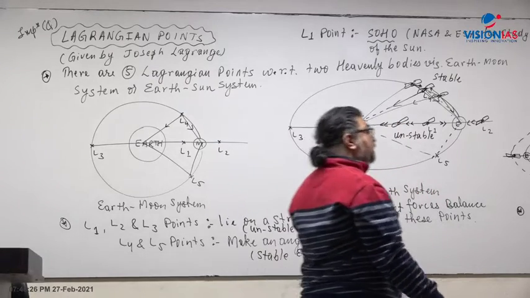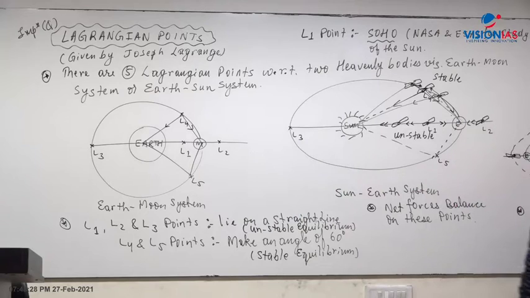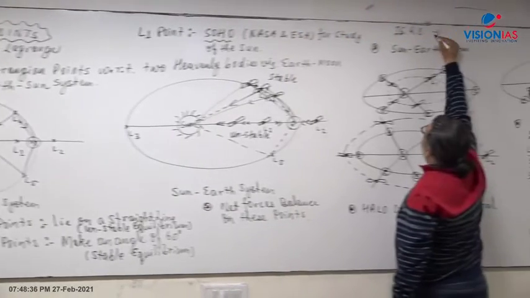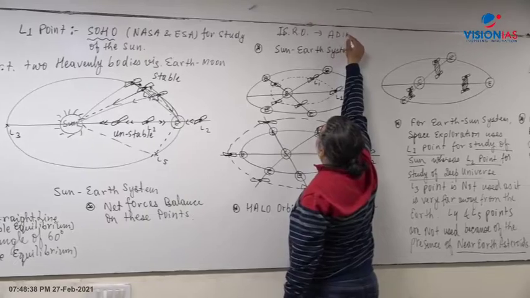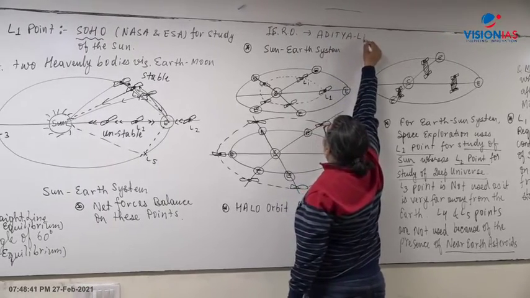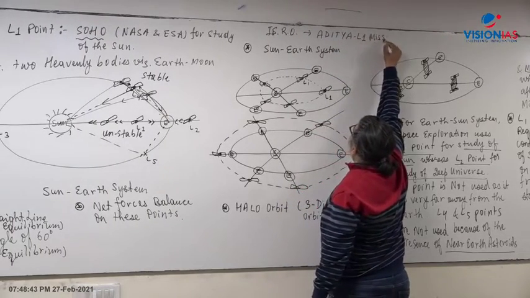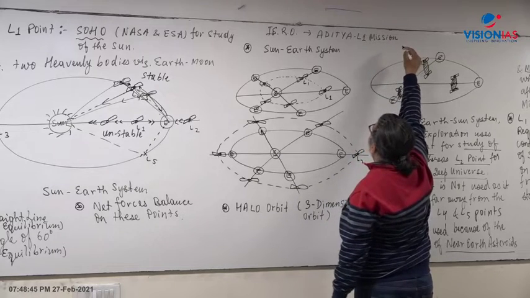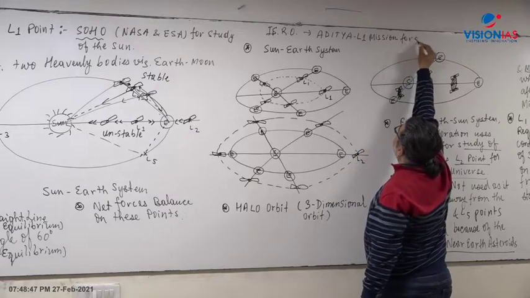And in future, ISRO is planning the Aditya L1 mission for the study of the sun and the outer corona of the sun.